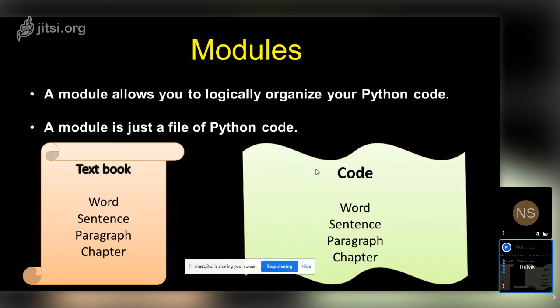Let us compare our modules with a textbook example. What do we have in a textbook? We start with the smallest unit, that is the letter, and if you combine letters, it becomes a word. When you combine words, it becomes sentences. Now I'll compare these words and sentences with code terminology. What is a word? It is a kind of vocab you use in programming, like function names, variable names, operators, class names or object names. It can be anything.